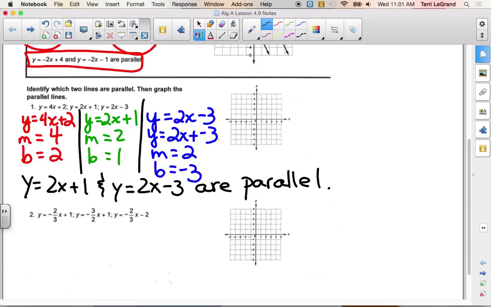Okay, what are we going to do then? It says then graph the parallel lines. So go ahead and graph both of those. You know how. Let me caution you on something: when we are graphing more than one line on a graph, make the points for one line, draw its line through the points, and then go about doing the second one. Otherwise sometimes we can't remember which points went with which line. It's hard to tell.